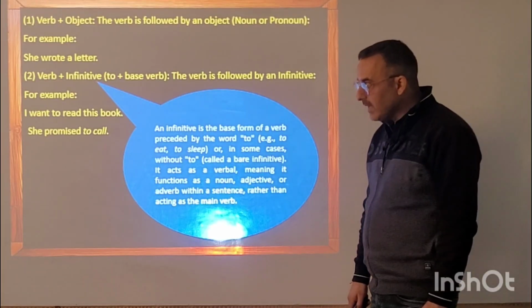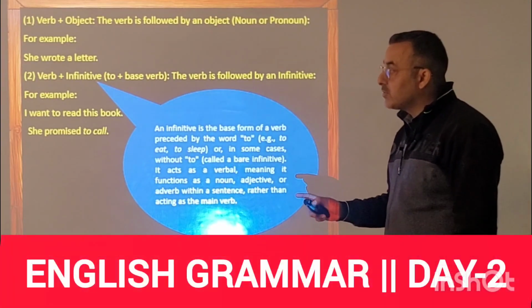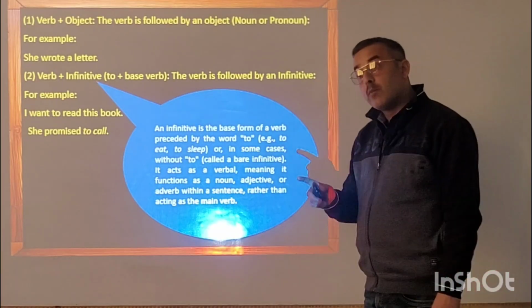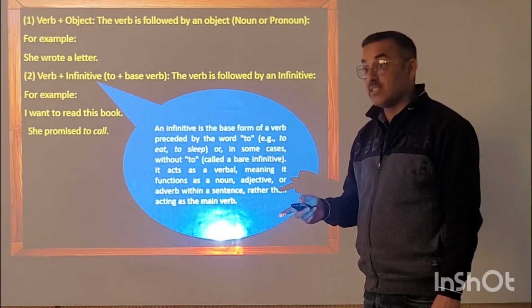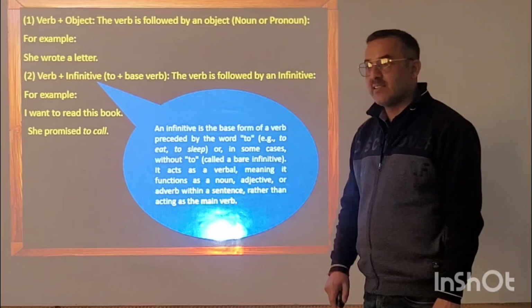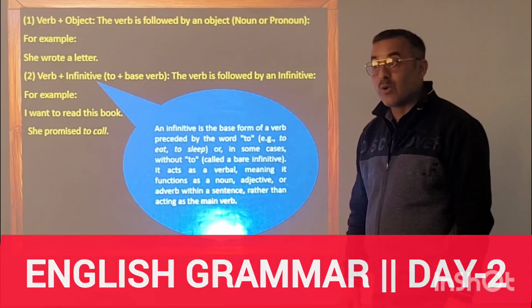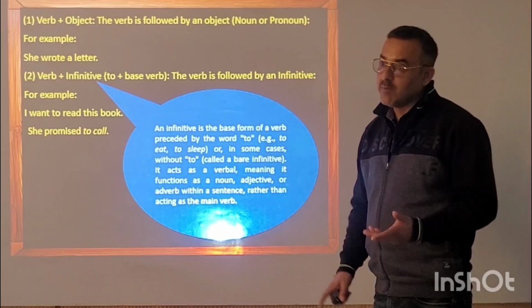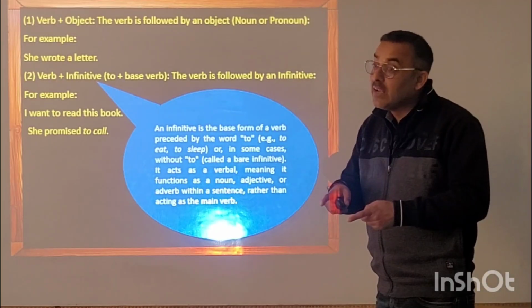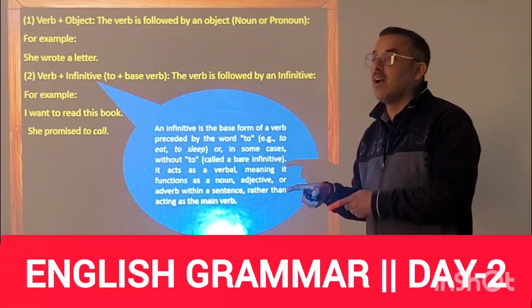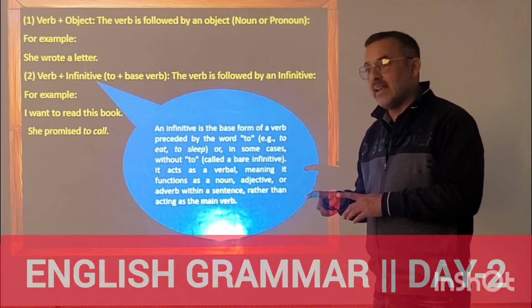Yes, sir. Next, she promised to call. She promised. Again, this is the action word. So promise is the main verb. Now, to call. Again, call is a verb, but it is preceded by to. So to call is the base form of the verb, which is called the infinitive. Clear?